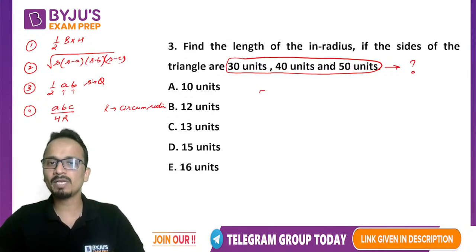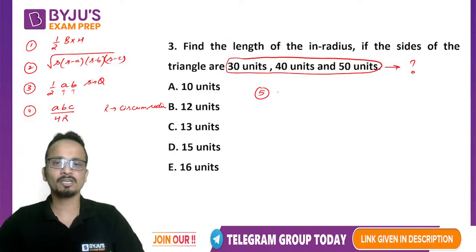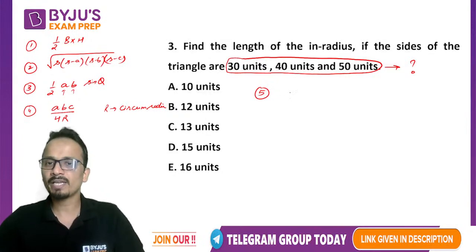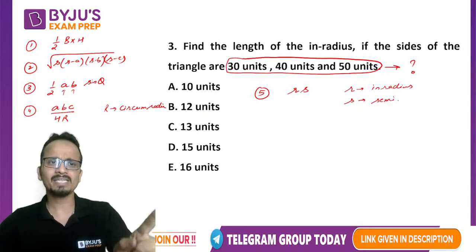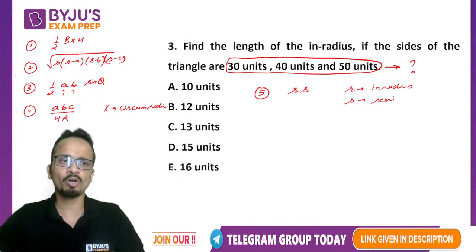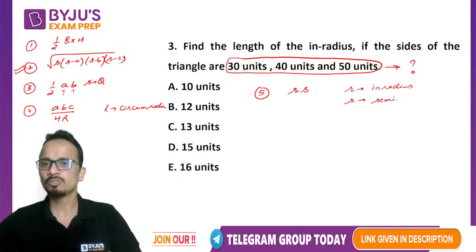Now the fifth formula that will be used for this question for the area of a triangle is small r into small s, where small r is the inradius and small s, all of you would know, is the semi perimeter. The small s that we have used in formula number 2. Okay, so small s is semi perimeter. All right.